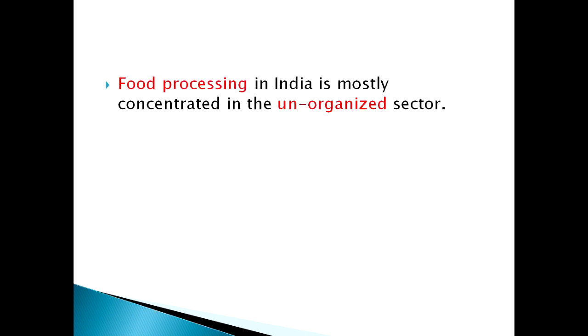Then comes the next point. In this point we will talk about the category under which our food processing comes. Food processing in India is classified into two sectors: the organized sector and the unorganized sector. But when we look at it, food processing in India is mostly in the unorganized sector. Almost 60% of the food processing sector comes under the unorganized sector.